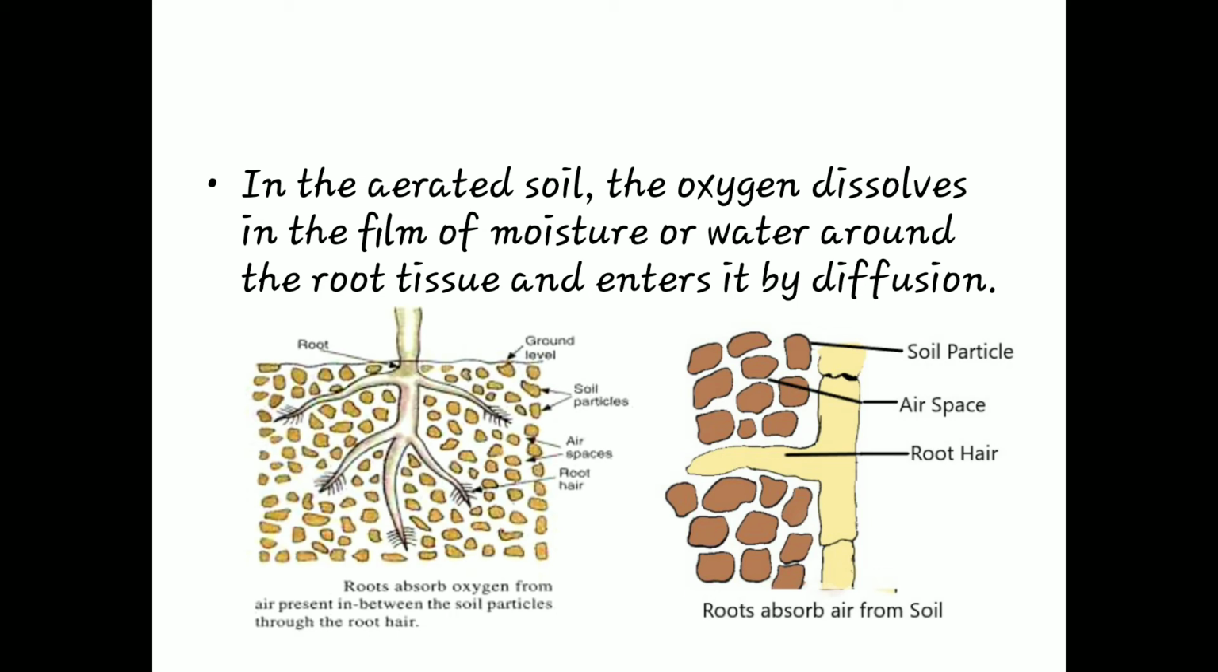So here in the diagram you can see these are the soil particles, and in between soil particles there are so many air spaces. So this is aerated soil, that means abundant air is available, and in that air oxygen is present. So oxygen gets dissolved into the water and forms a film-like structure around the roots, and then the root will absorb the oxygen. So this is how the gaseous exchange takes place in the root, the second structure.